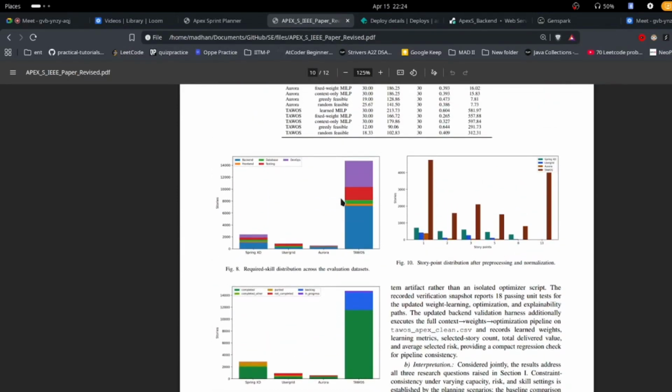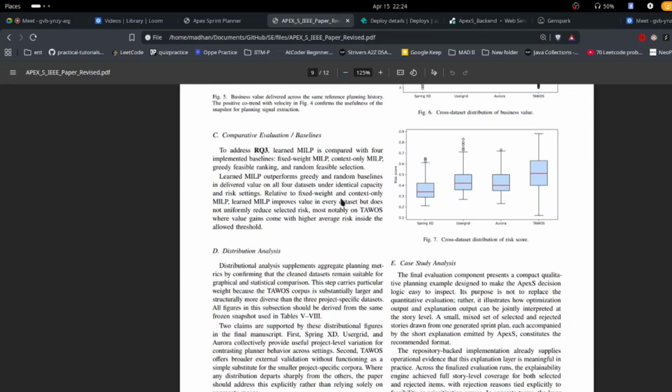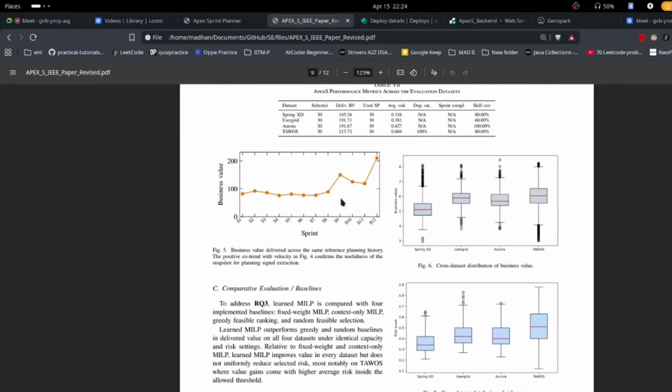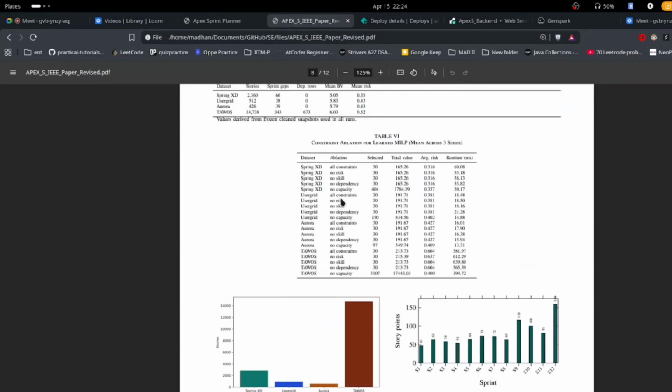In this version of the demo, we focused on the TAWS dataset because it gives the strongest full pipeline example for context extraction, learning, optimization, and explainability.